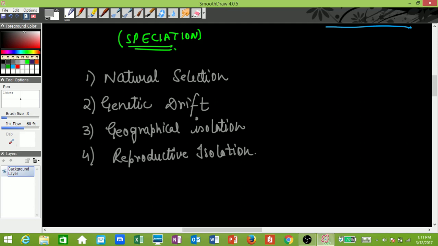For example, if a female beetle enters a population of a different kind of male beetles, her behavior will be in such a way that reproduction or mating will not occur between the two populations, and hence there is reproductive isolation. These are the four factors which affect speciation or the formation of a new species from an existing species.